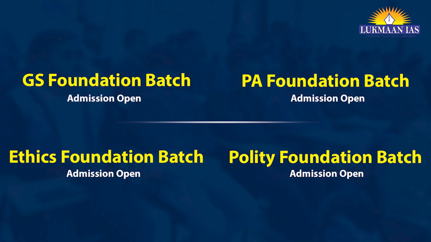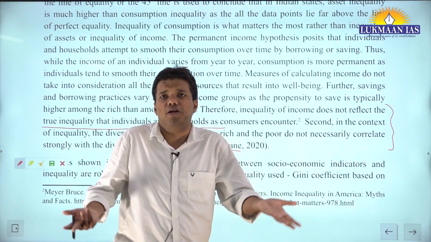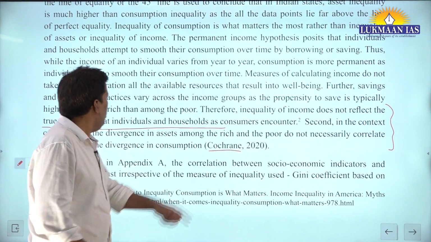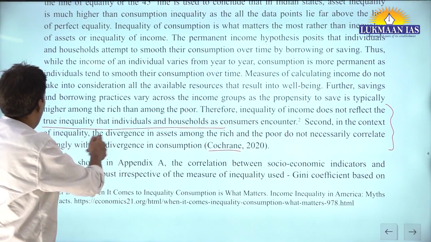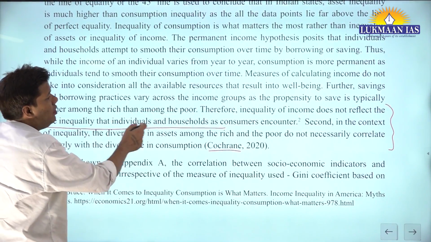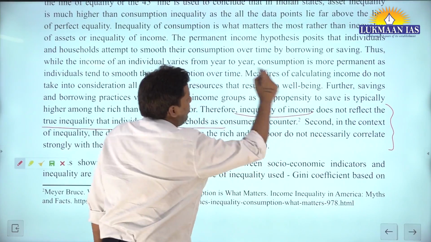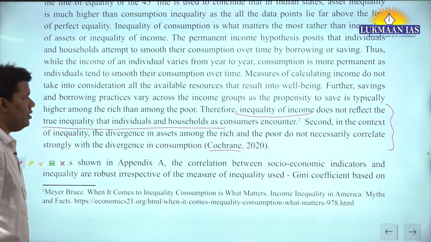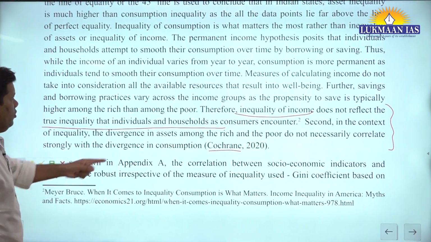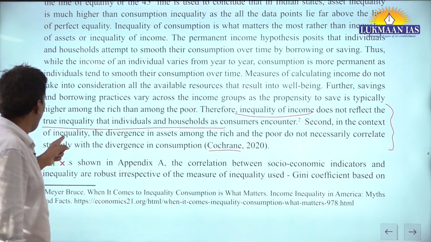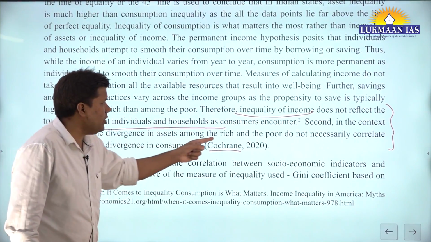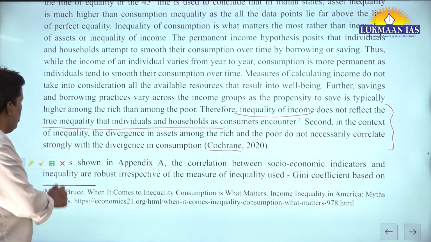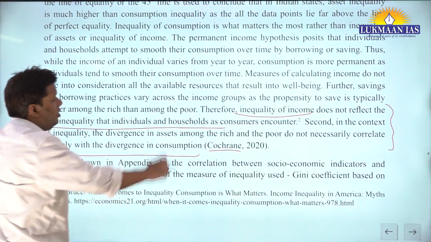So if you measure inequality by consumption, that is fine, because inequality of income does not capture it. Inequality of consumption, he says, is fine, right? Second, in the context of inequality, the divergence in assets among rich and poor does not necessarily correlate strongly with the divergence in consumption.